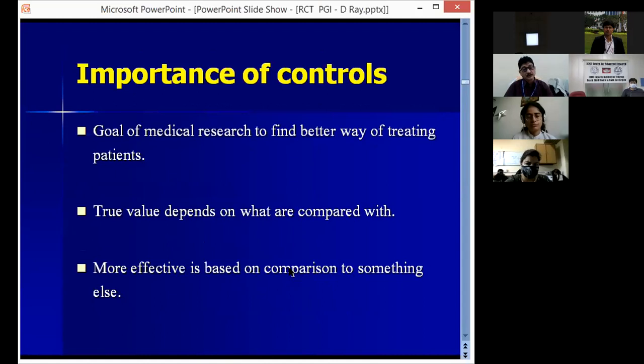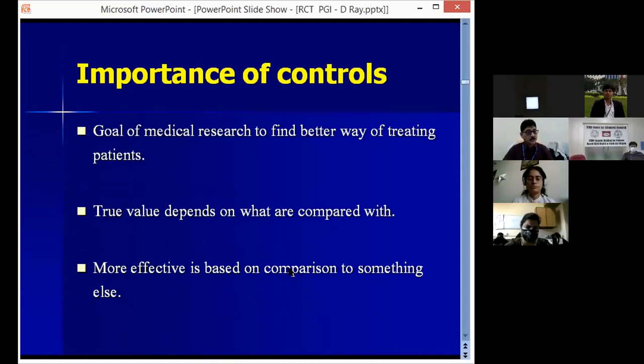Now, as we said, it is a randomized control trial. What is the importance of control? Why should we take a control? Because the goal of medical research is to find a better way of treating patients. Always there is an aim. Whatever is available now, we want to treat the patient in a much better way if possible. So we have to find the better way. The true value depends on what it is compared with.